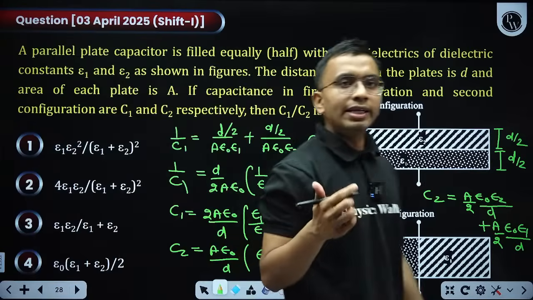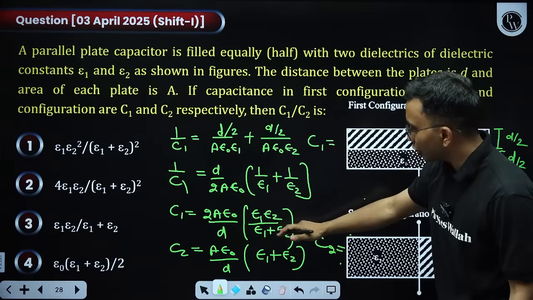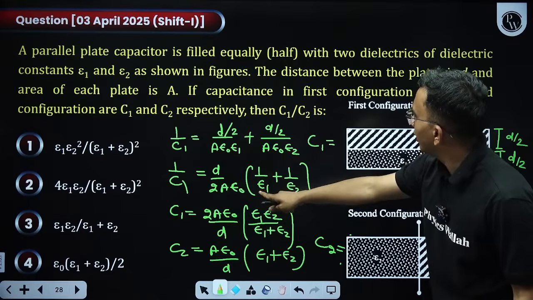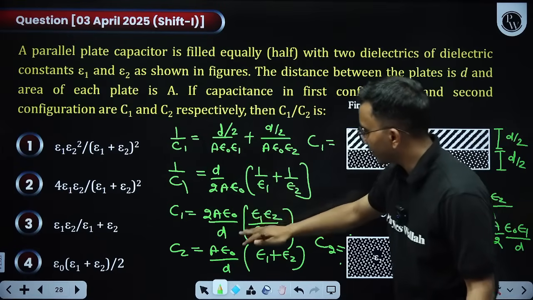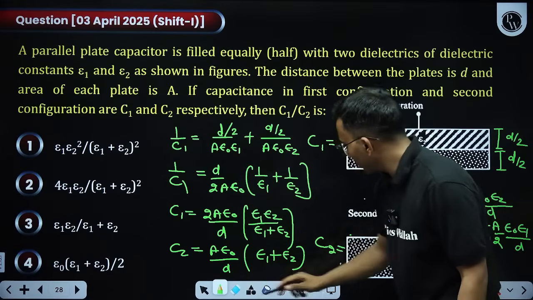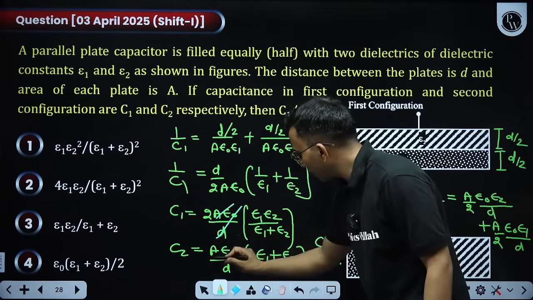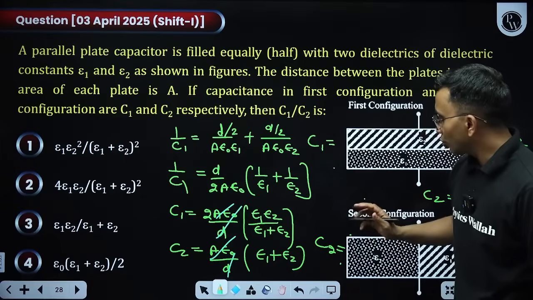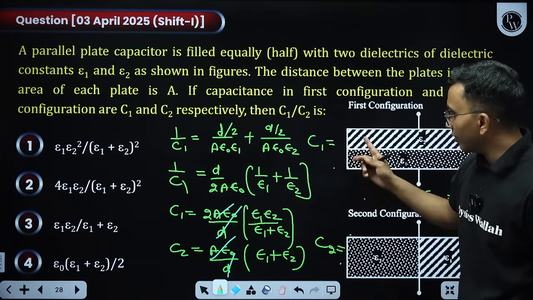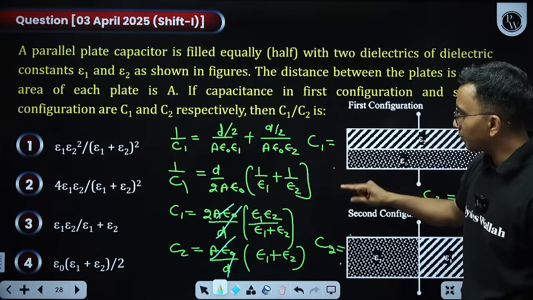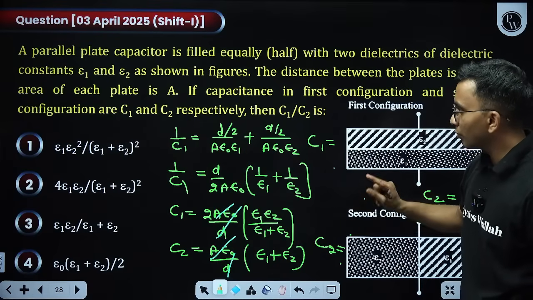Now I need the ratio of these two, so take the ratio of the two. I need C1 by C2, yeah. So A epsilon naught by d, A epsilon naught by d, that thing will cancel. So 2 into epsilon 1 epsilon 2 divided by epsilon 1 plus epsilon 2 whole square.